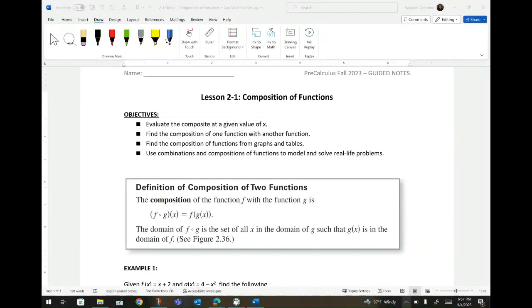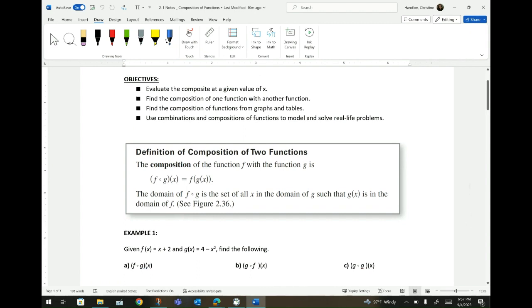Lesson 2.1, composition of functions. So we have 4 objectives in today's lesson. Evaluate the composite at a given value of x. Find the composition of one function with another. Find the composition of functions from graphs and tables. And use combinations and composition of functions to model and solve real-life problems.